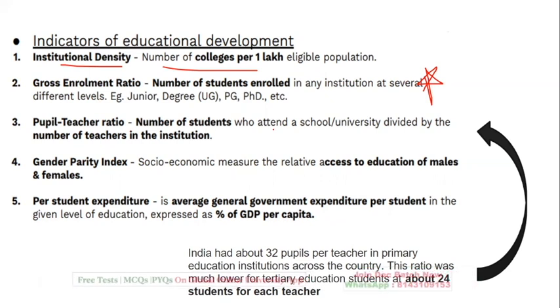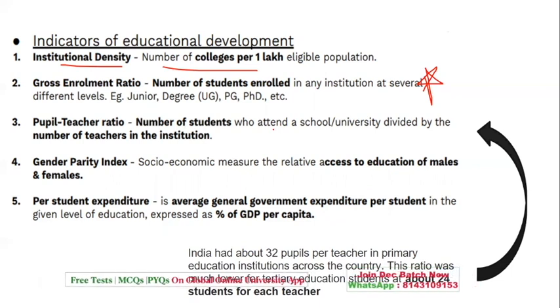Gender parity index, which we have done in our regular classes also. Socioeconomic measures, the relative access to education of males and females, that is gender parity. Per student expenditure, that is the average general improvement, with respect to the per student.